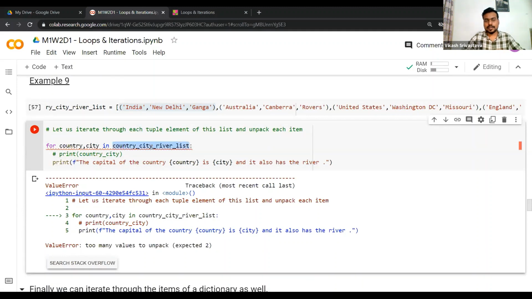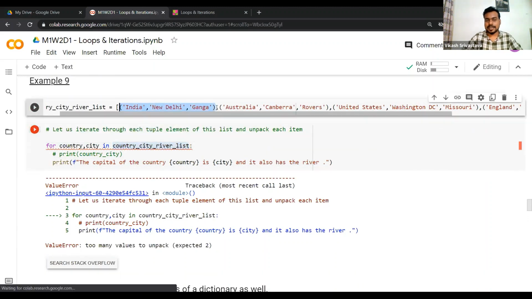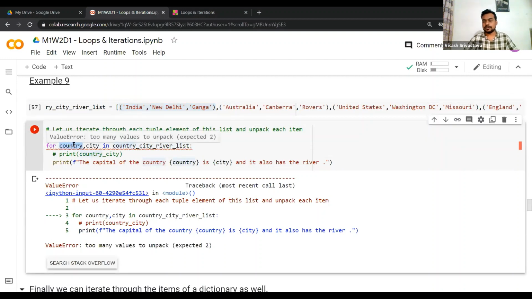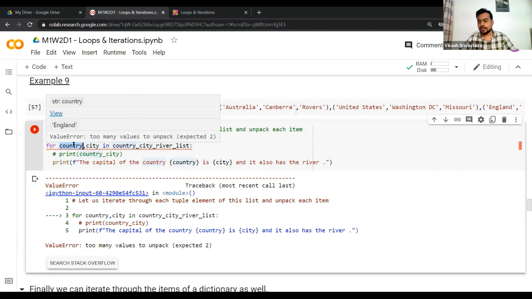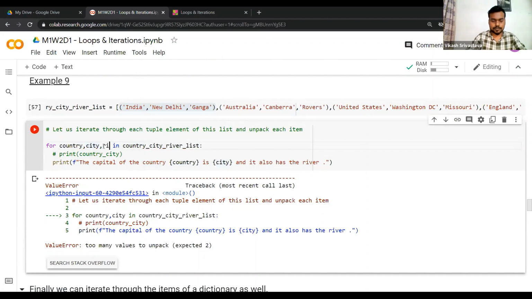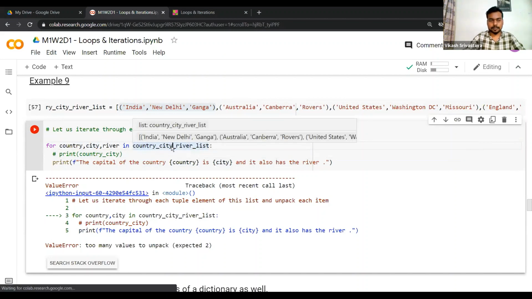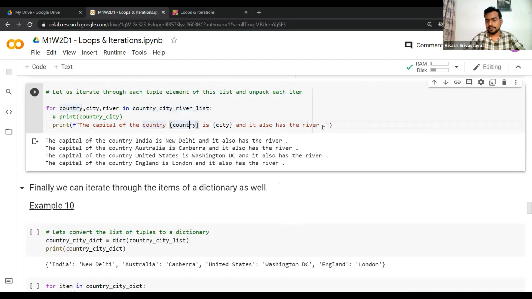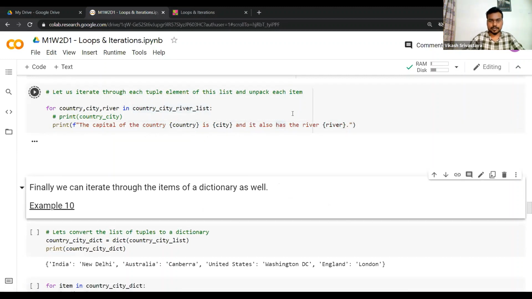In your country, city, river list, each tuple has three elements, but you're only saying country, city, right? So it's not able to identify which element you are talking about. Is it India, New Delhi, or is it New Delhi, Ganga? So you can have river, and then this will work like magic. Of course, I have not printed the name of the river, but you can do that too. That's totally up to you. All right, let's execute this.